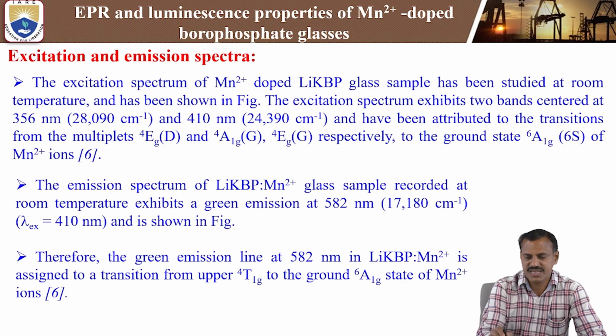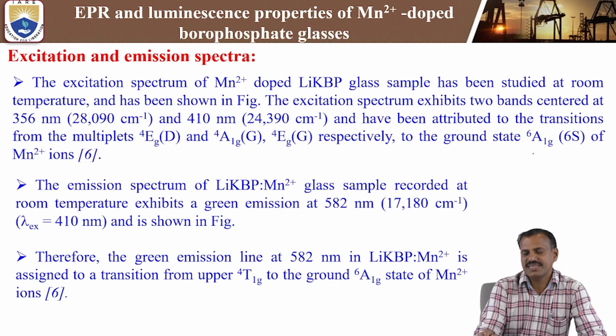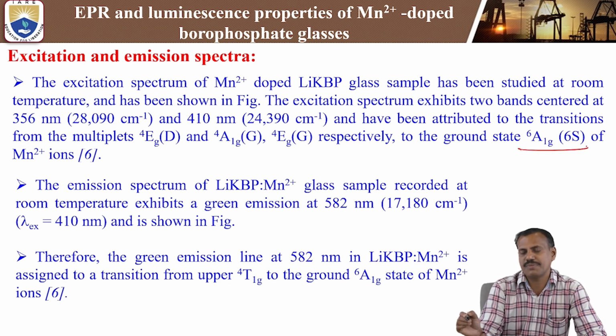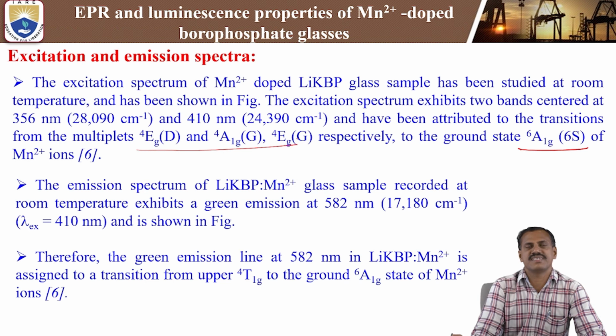This has been attributed to the transition from the multiplets of quartet T2g(D) to quartet A1g(G) and quartet T2g(G) respectively, and the ground state is 6A1g(6S) of the Mn2+ ions. These are the ground states of the Mn2+ ions, and these are the different excitation wavelength energy levels.